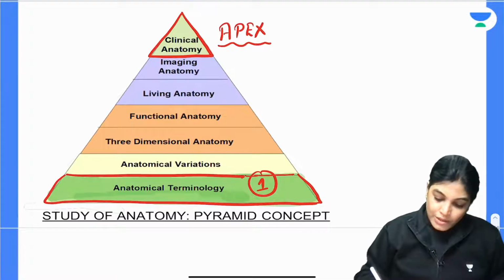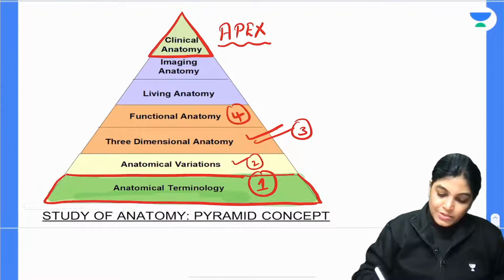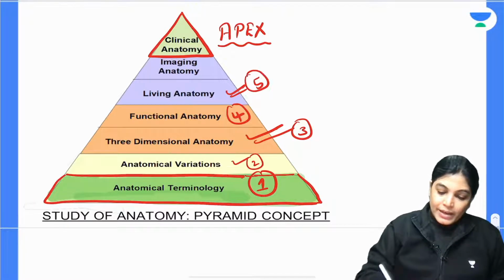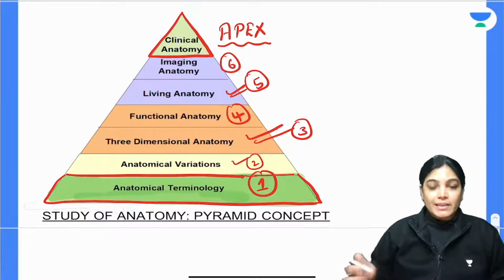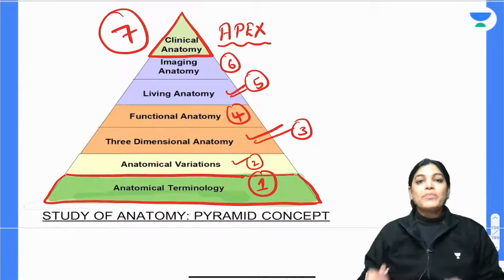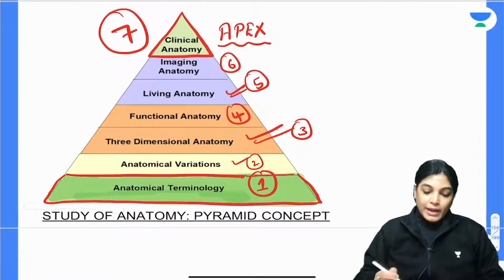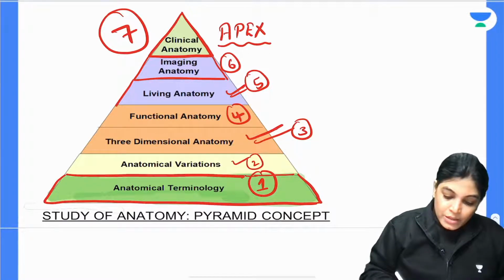You have to know the knowledge of anatomical variations. You have to understand 3-dimensional anatomy. You have to understand the function of structures. You have to understand living anatomy. You have to have an idea of radiological imaging and imaging techniques, and then the ultimate goal is achieved, that is clinical anatomy. Now, according to the new curriculum, you will have to give the NEXT exam also.